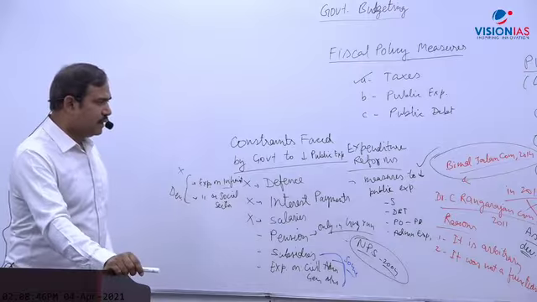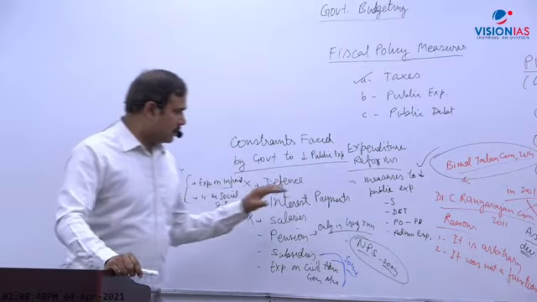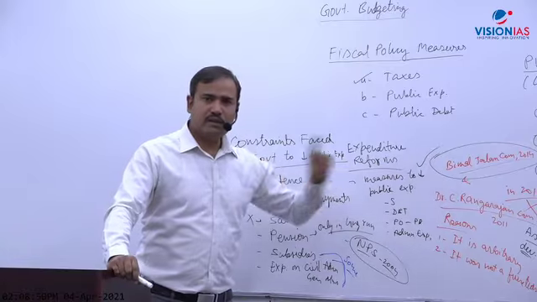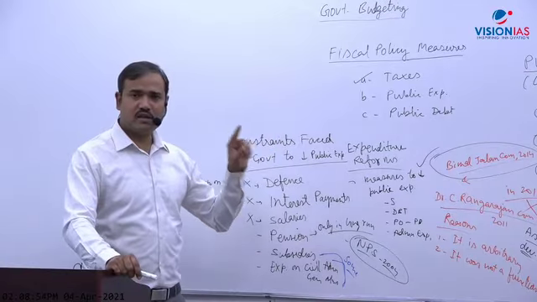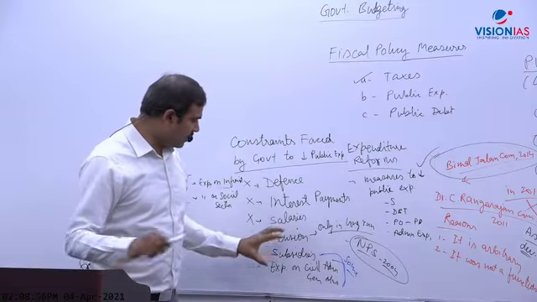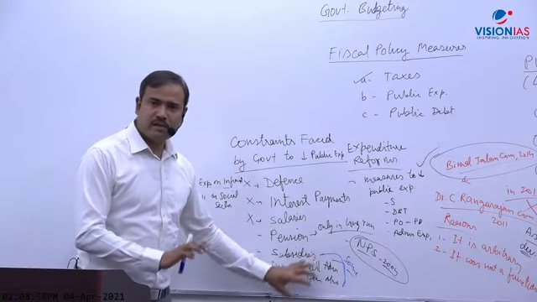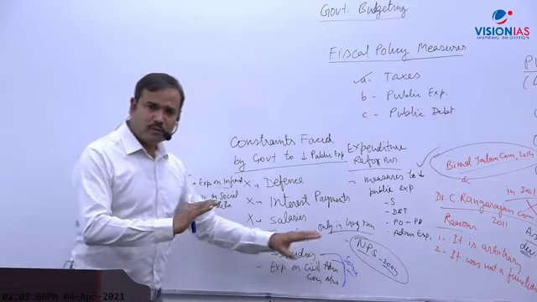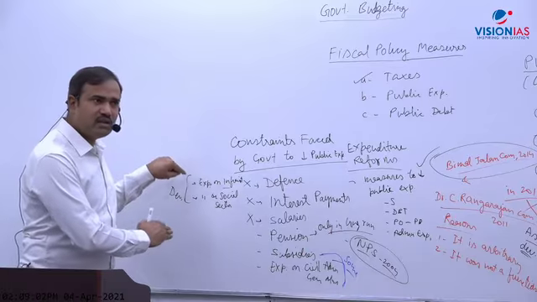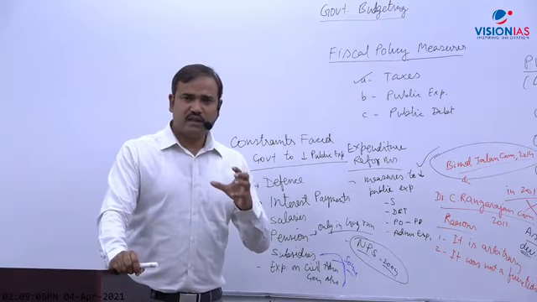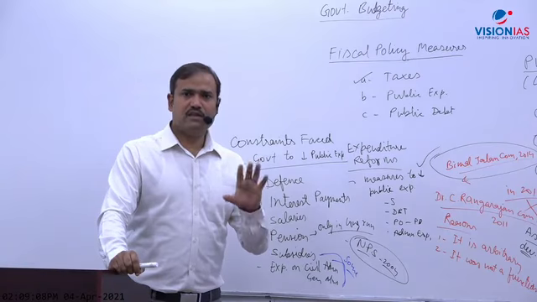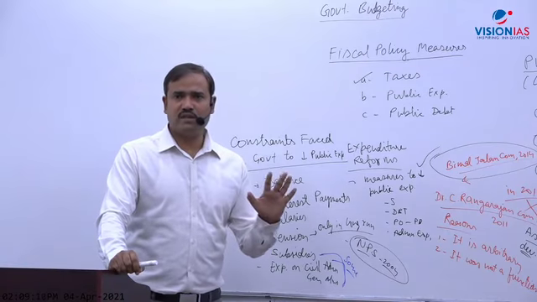So clear? So even this committee, Bimal Jalan committee, I told you, suggested that government should not reduce total expenditure. Rather, government should reduce expenditure from here, like from subsidies, from civil administration, etc. And government should divert this to here. So it should be increased rather. So that is the reason I told you that in reducing government expenditure, not much scope is there.